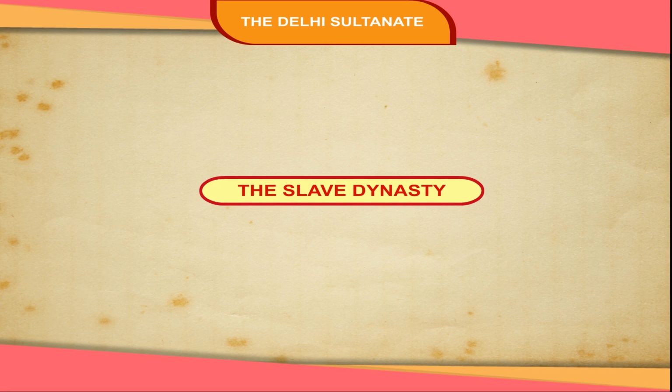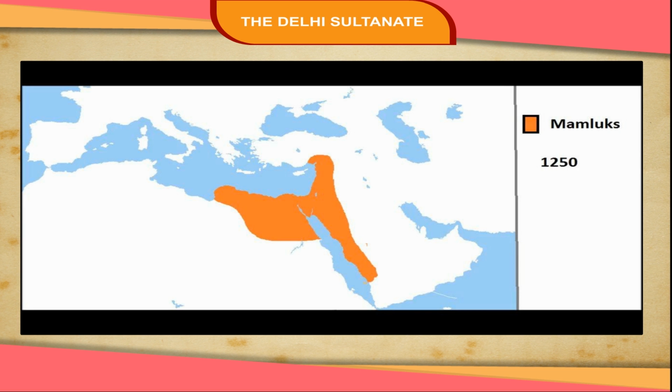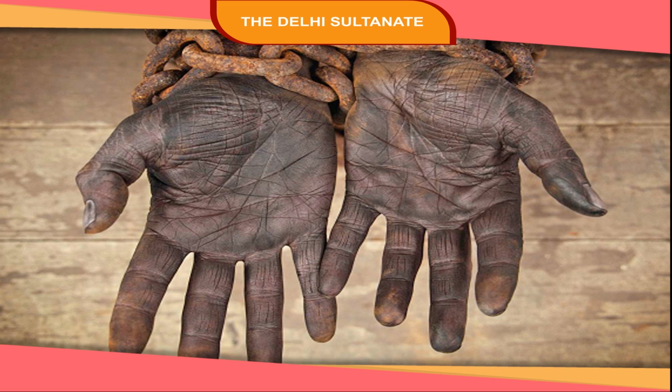The Slave Dynasty. The kingdom established in 1206 CE by Qutbuddin Aibak came to be called Delhi Sultanate. He was one of the generals of Muhammad Ghori. From being a slave, Qutbuddin Aibak became the founder of an empire in India. It was called the Mamluk or Slave Dynasty because the early sultans, called Mamluks, had been slaves who had risen to positions of power because of their intelligence and hard work.